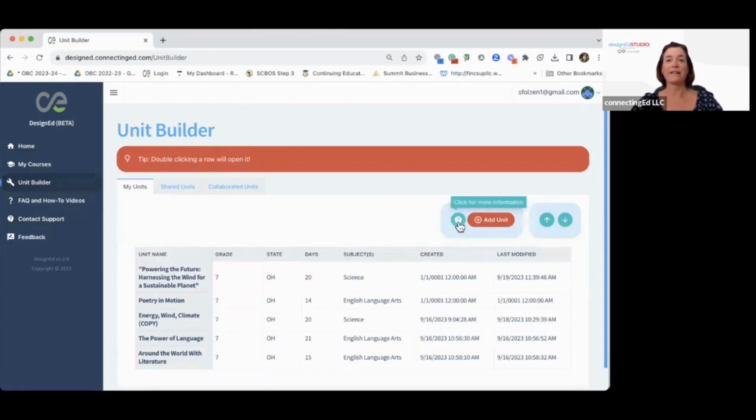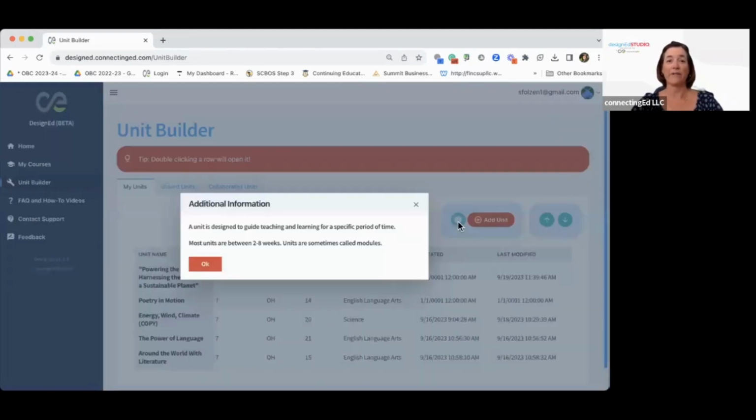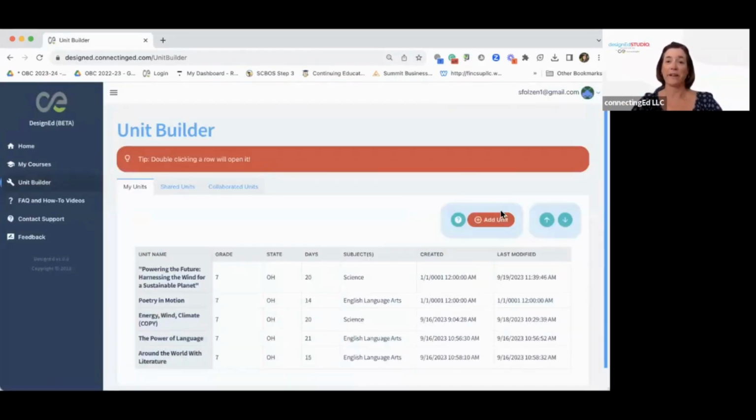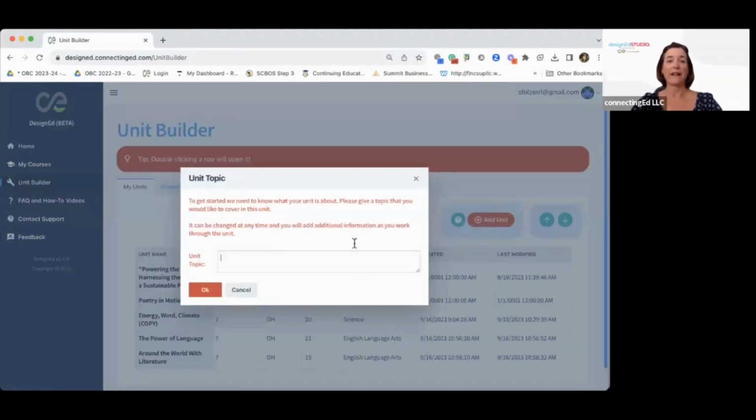This right here, anytime you see a question mark, will give you more information. In many cases, there are help videos embedded there as well. A little bit of learning for you and also some help videos. So to add a unit, we're going to click right here. And you just put in the topic of the unit. Don't worry, we're going to be able to make some really great student-friendly names for our units after we've put in some information. So right now I'm just going to put in energy transfer and climate.